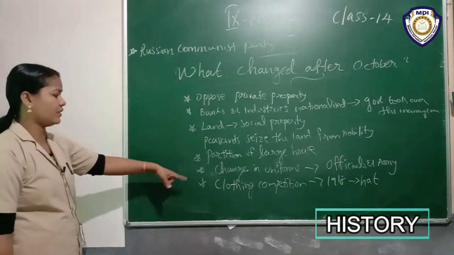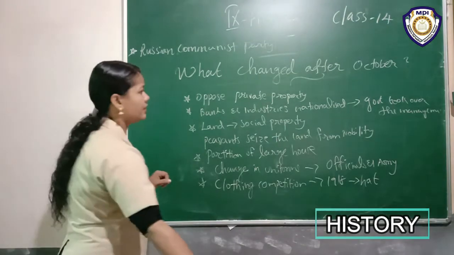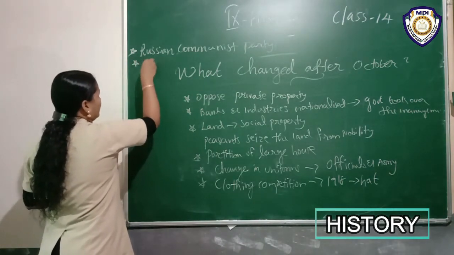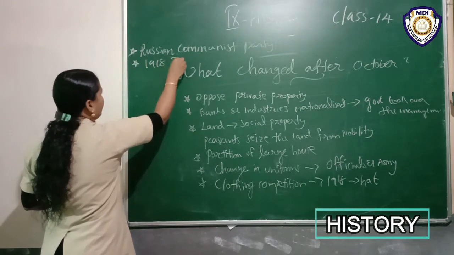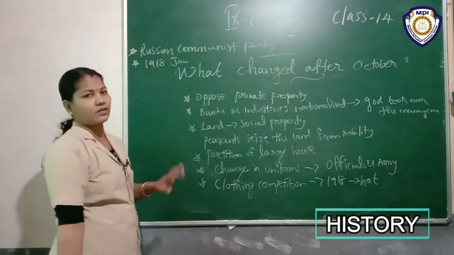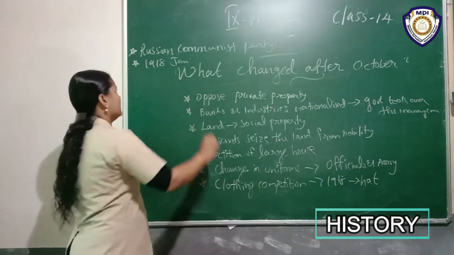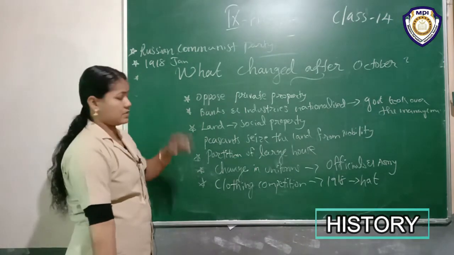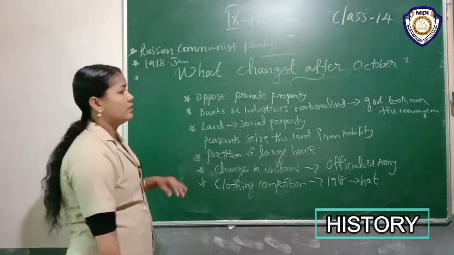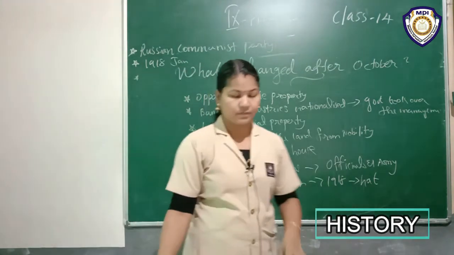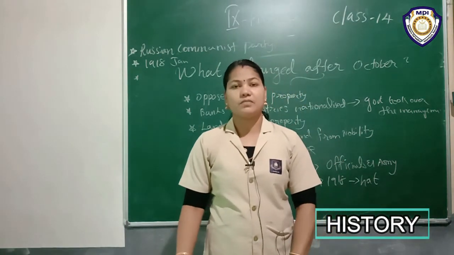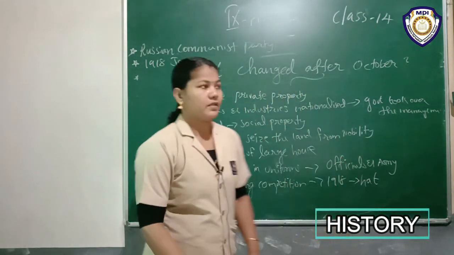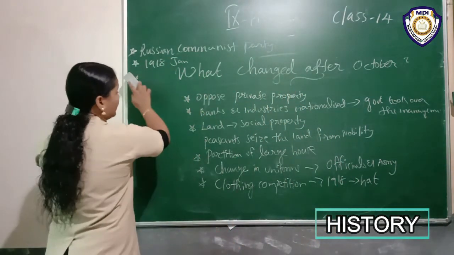1, 2, 3, 4, 5, 6. Then you may want to add: January 1918, what happened there? The Constituent Assembly was dismissed. Then add that there was only one party system. Then another important thing, they appointed the secret police. Then the next topic, the Civil War. Okay, can I clear the board?